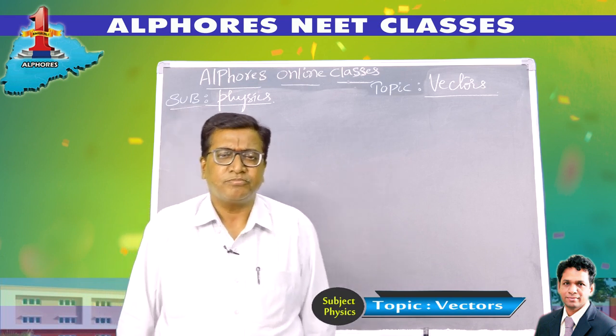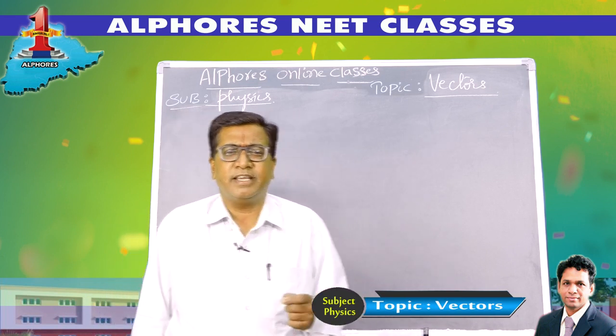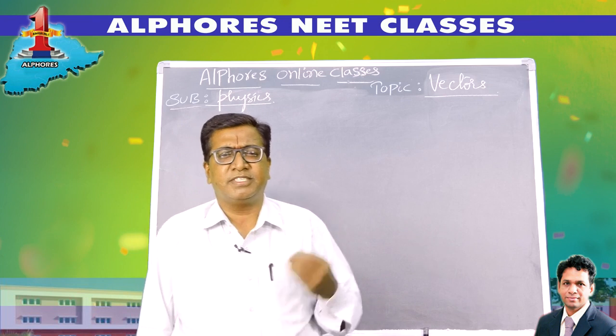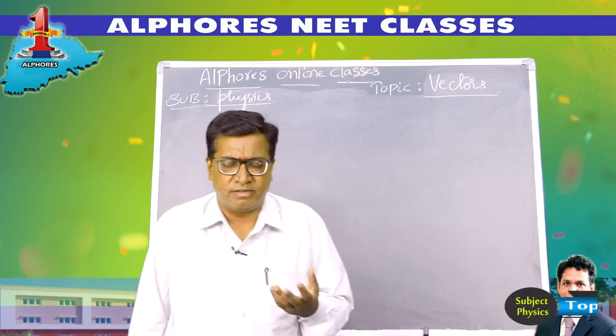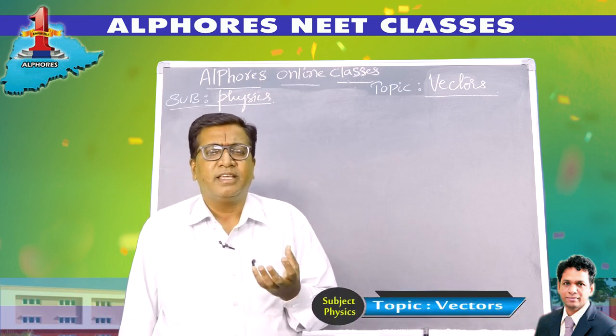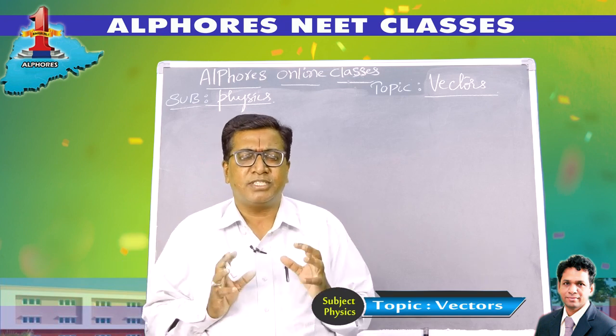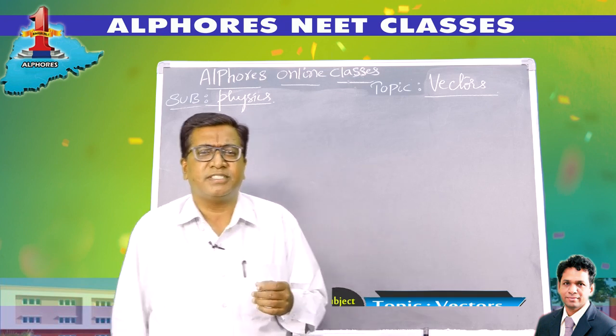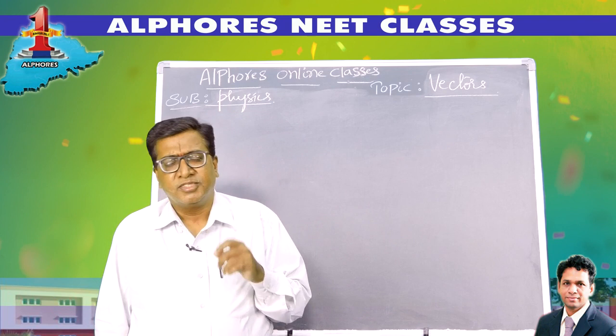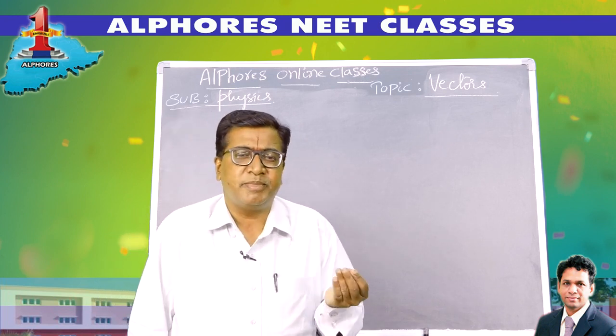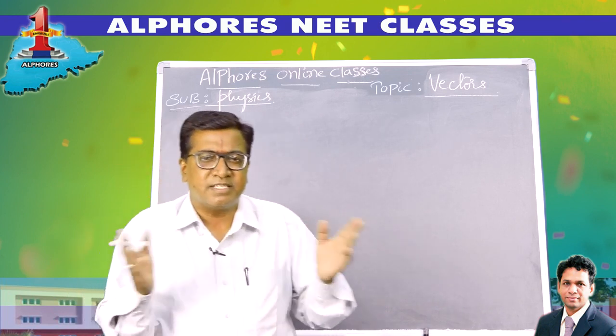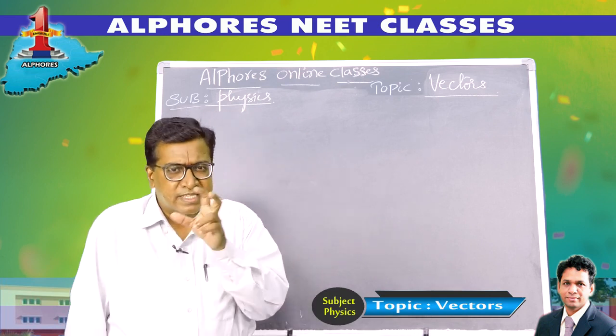So I was telling you, physics is a science of measurement. We measure. When we measure, we get a quantity. Any physical aspect or entity around us which can be defined and measured is a physical quantity. And these physical quantities, based on their orientation, are classified into two: scalars and vectors.